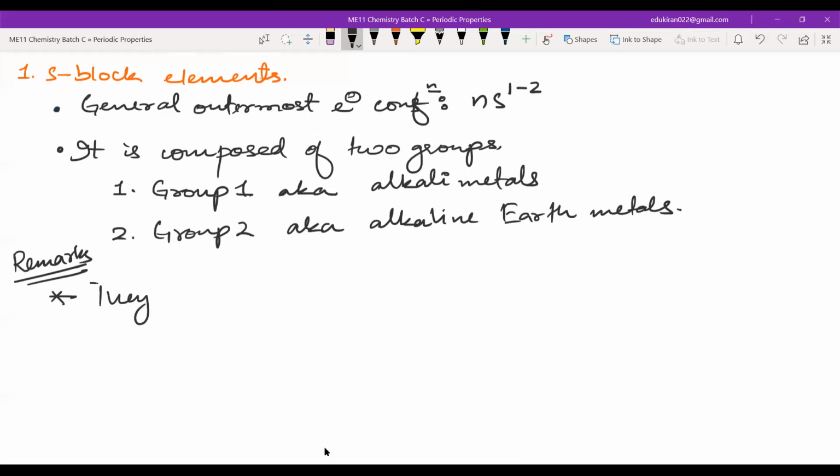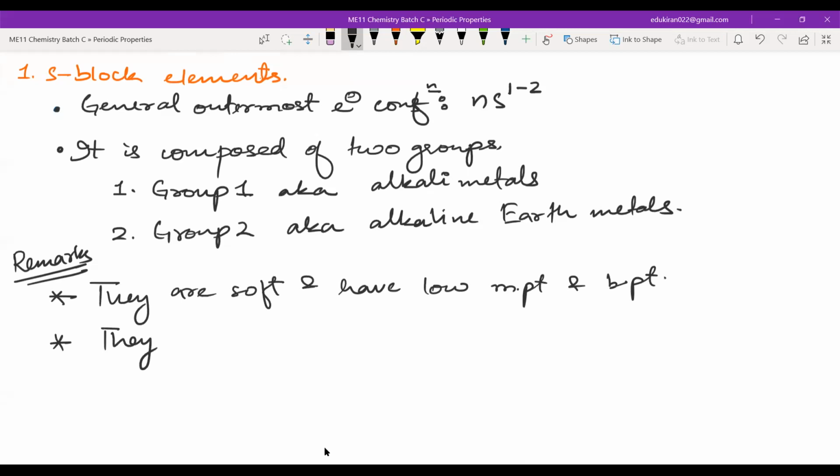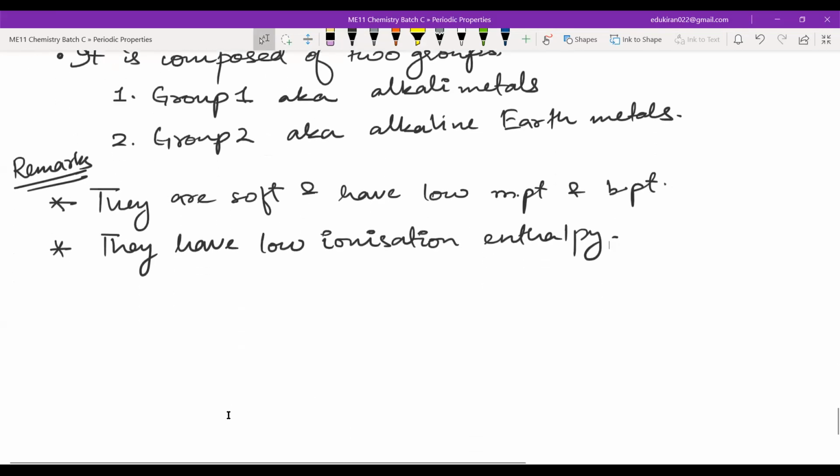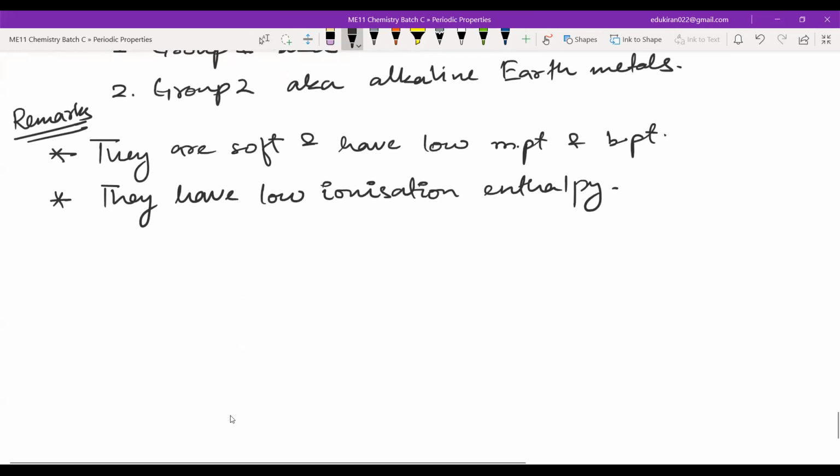They are soft and have low melting points and boiling points. Next point is that they have low ionization enthalpy. What is ionization enthalpy? The energy required to remove the outermost electron. We will deal with ionization enthalpy in detail, but please write this down in the remarks as of now. They are very reactive.